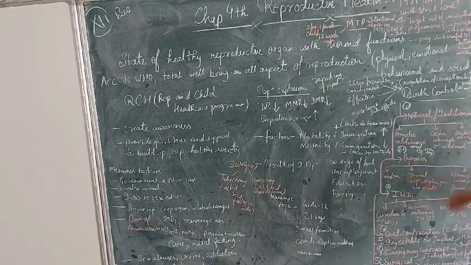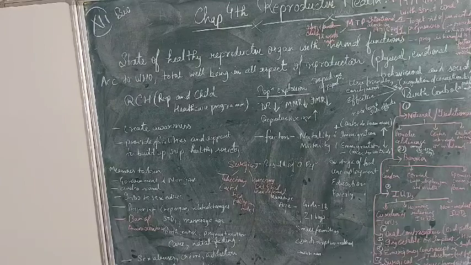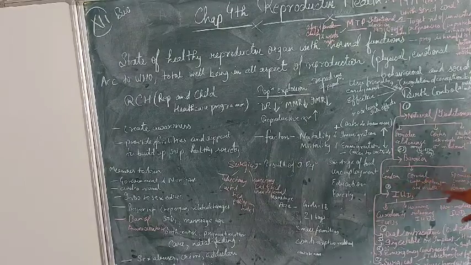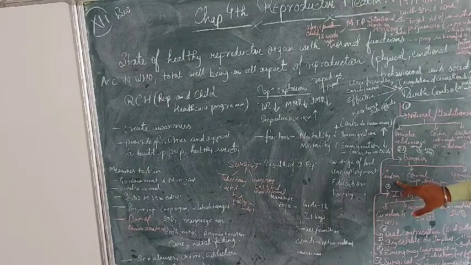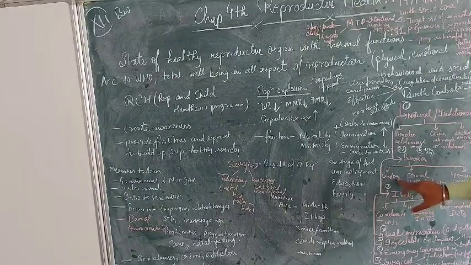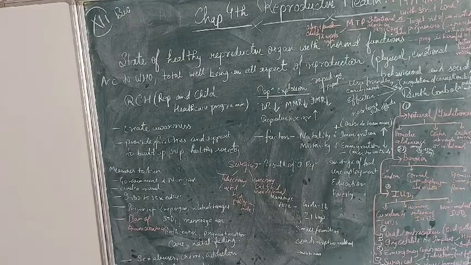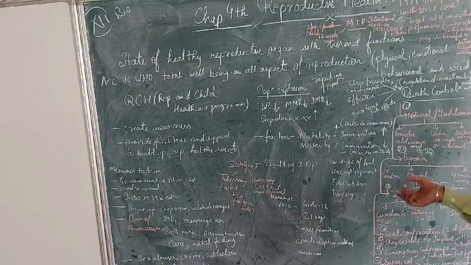Now coming to the barrier methods. Barrier methods are condoms, cervical caps, and spermicidal jellies. First of all we will study condoms. Condoms are thin latex rubber sheets that are used for the male organ as well as the female organ.